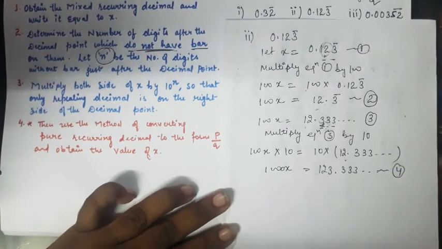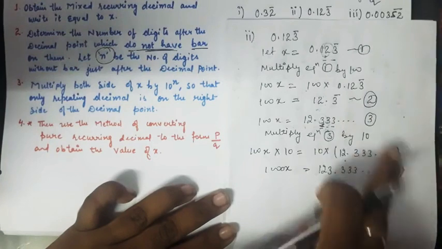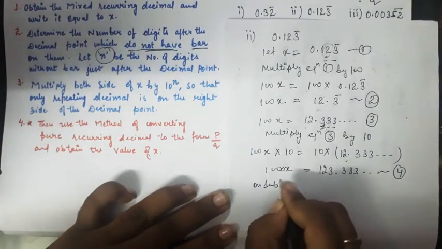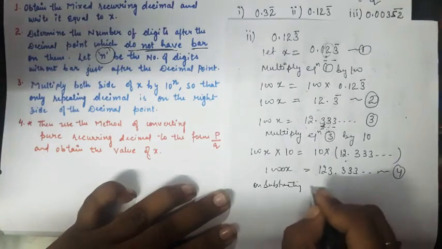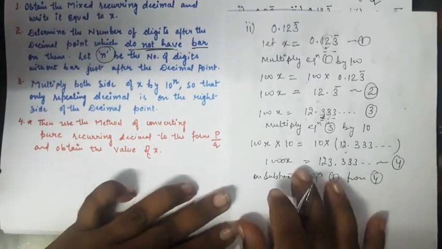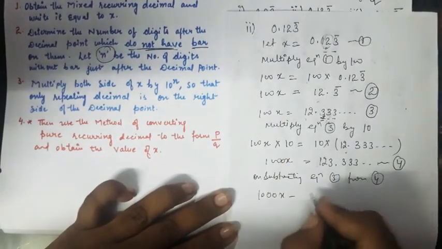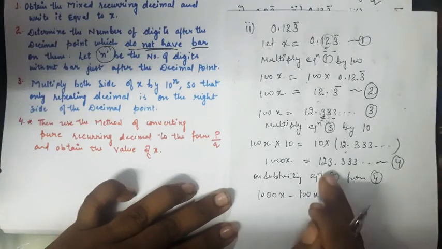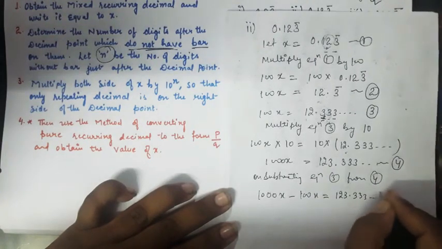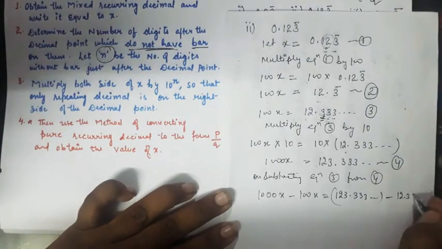As in the previous question, you need to subtract equation number 3 from equation number 4. On subtracting equation 3 from 4, you get 1000x minus 100x is equal to 123.333 and so on minus 12.333 and so on.